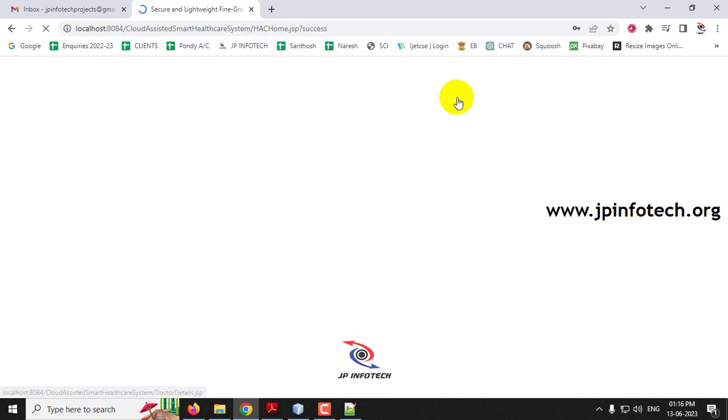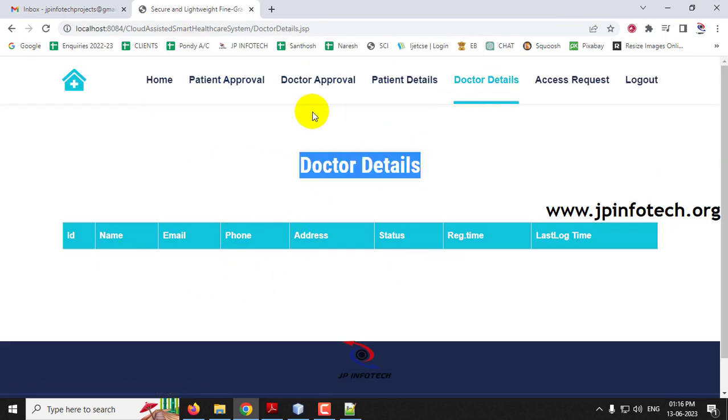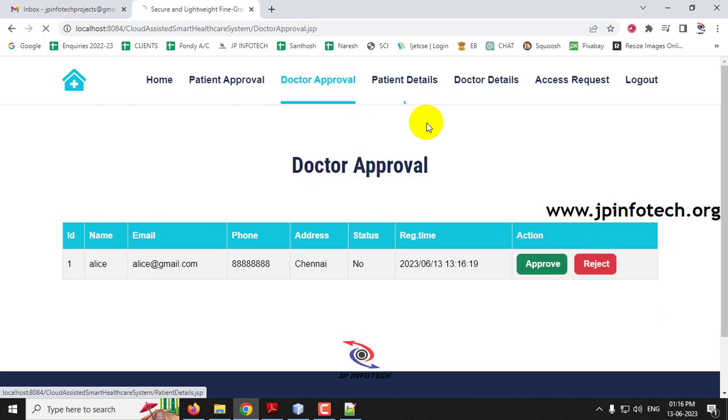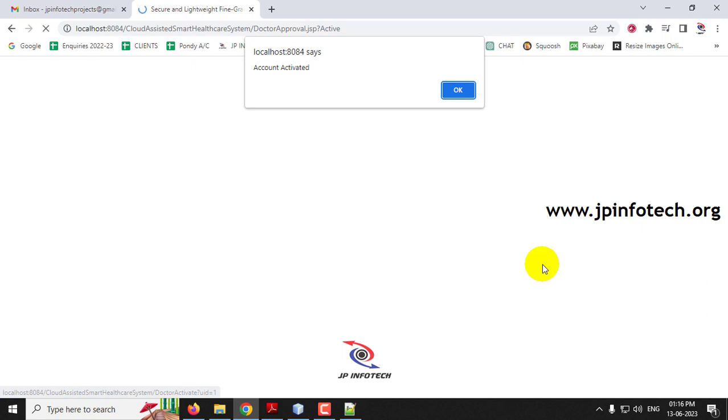And now let me log into the HAC, and if you go to the doctor details, you can see there is no doctor right now because the doctor is not approved. So just go to the doctor approval part. Here you can see the Alice doctor which I have created now, which status is no right now, registration date and time. Now HAC has the right to approve or reject this doctor. Only if it is approved, the doctor is able to log into the system. So just click approve now.